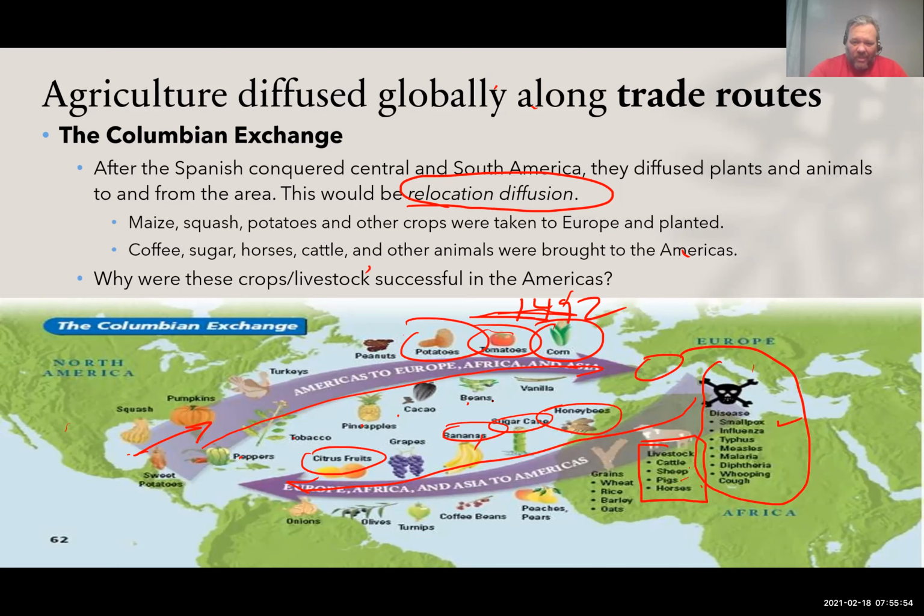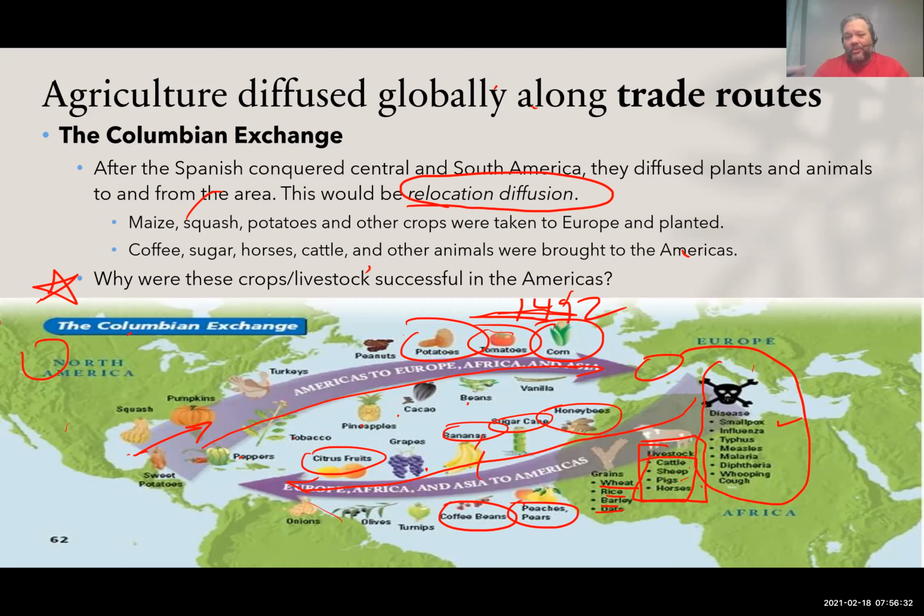But so coming from Europe over, make sure you're good with the livestock here, the cattle, sheep, pigs, and horses. But notice wheat, rice, barley, and oats. So we got the grains coming over here, peaches and pears, coffee beans. And so one of the other things I want you to think about is this last question here. Why were these crops and livestock so successful in the Americas? And it is because of the similar climates. And so, coffee beans, we're not growing coffee beans over in this region, but they are down in South America.